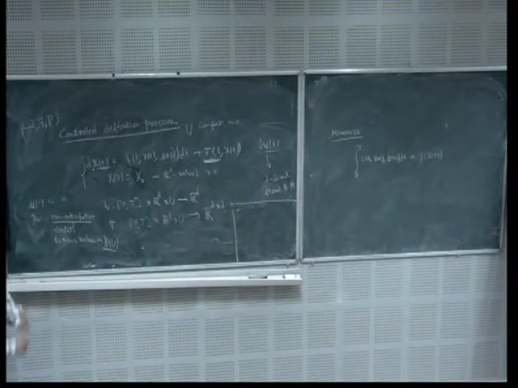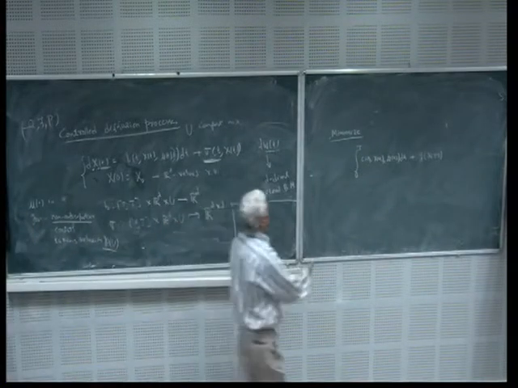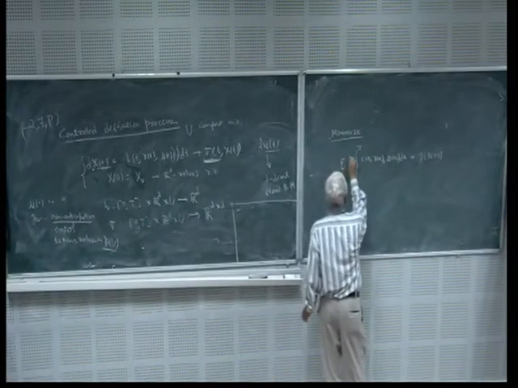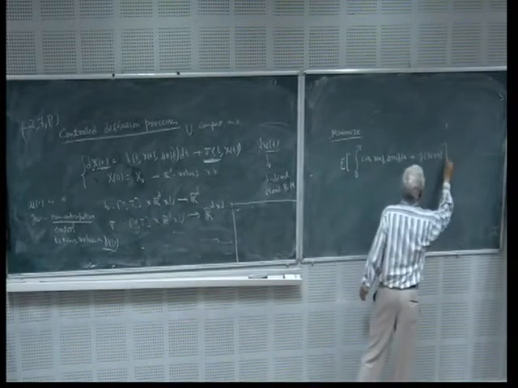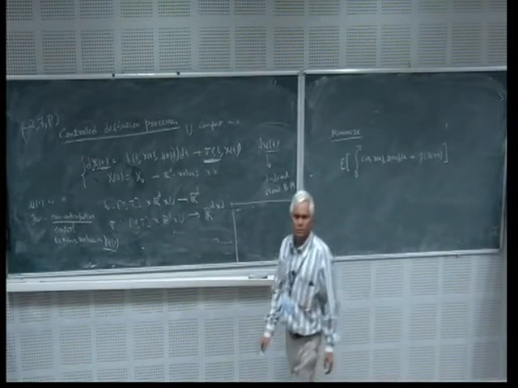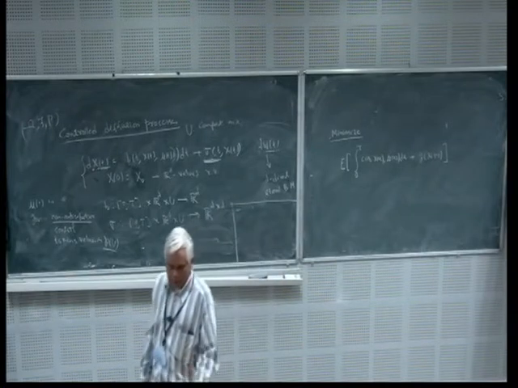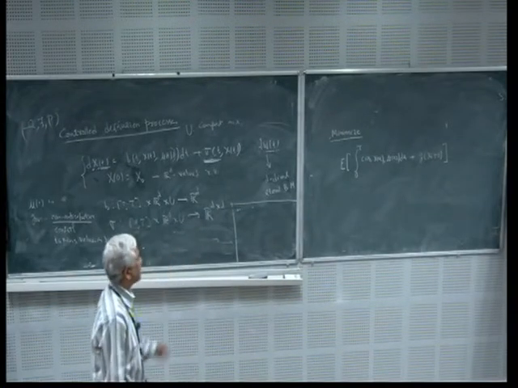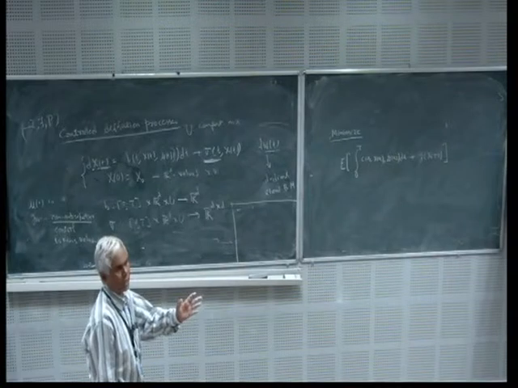So one easy way of doing it is to take the expectation, and minimize. Instead of minimizing the random variable, take the expectation of the random variable and minimize.